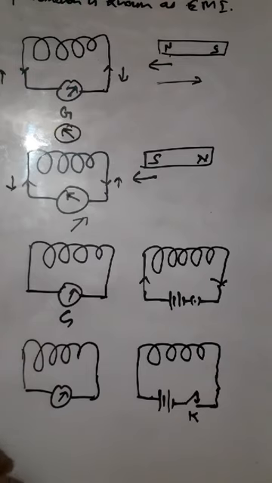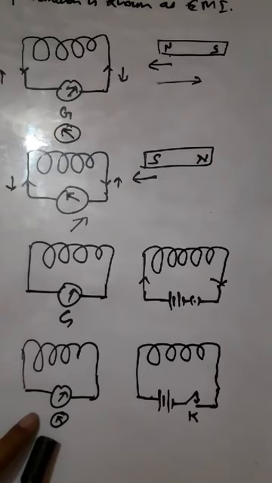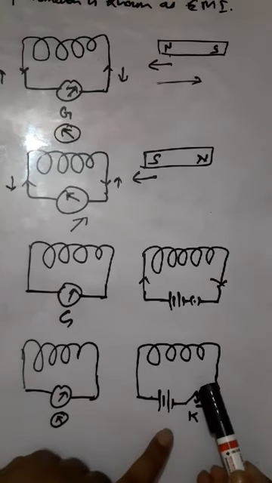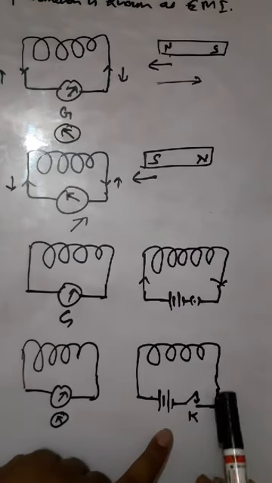When we tap off the key, again the galvanometer shows deflection, but in the opposite direction. In both situations the deflection remains only for a short moment, only while the key is just tapped on or just tapped off.